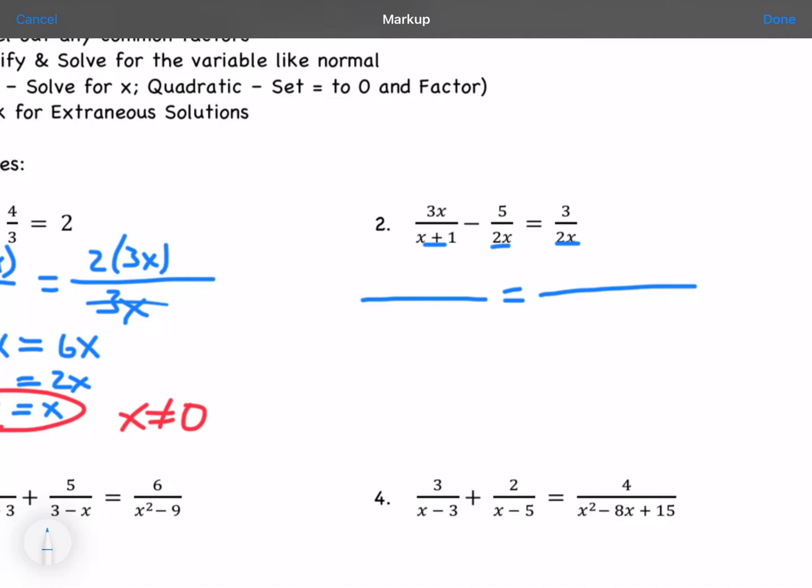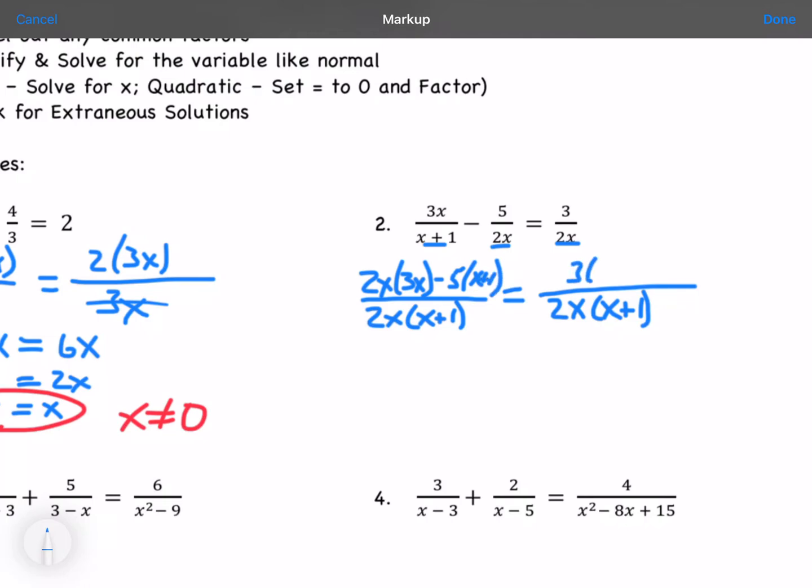So number 2, we have x plus 1 and a 2x and a 2x. So our common denominator is going to be 2x times x plus 1 on both sides. And so then the 3x, I need to multiply that by 2x. And the minus 5, I need to multiply by x plus 1.